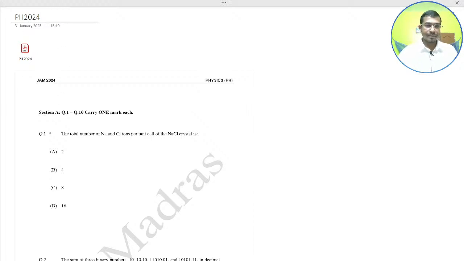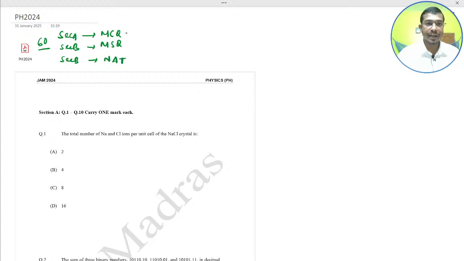In your JAM there are three types of sections: section A, section B and section C. The total number of questions is 60. Section A has MCQ, section B has MSQ and section C has NAT, numerical answer type.